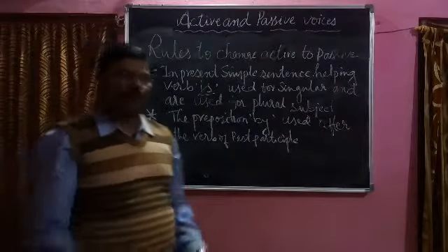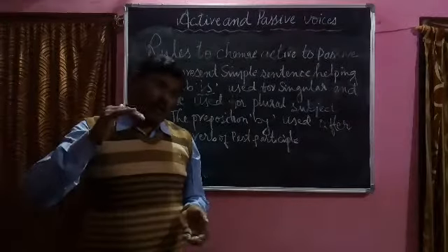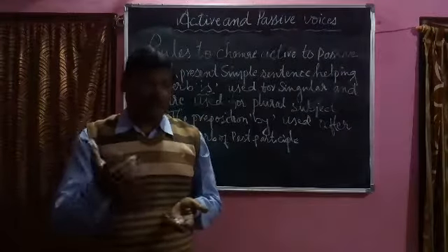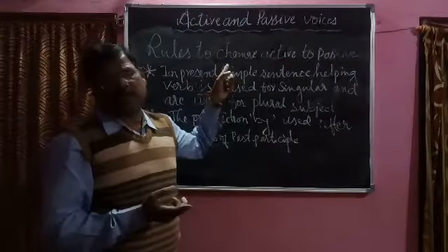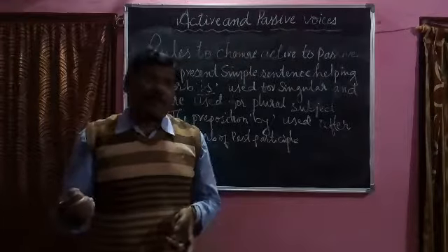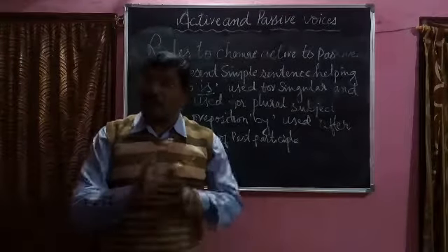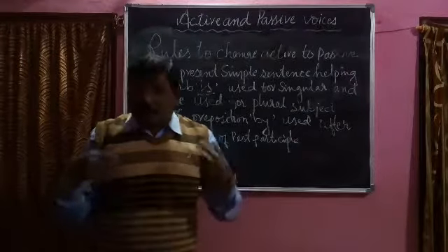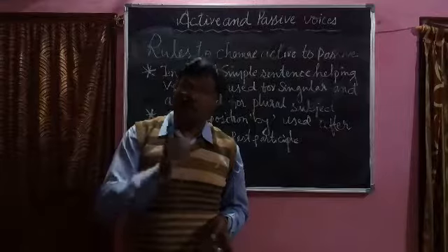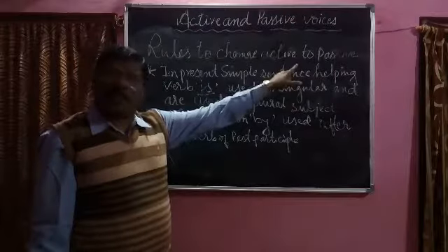So these rules are very important, and some more rules are there. The rules are told according to the tenses. For example, I have told all these rules for simple present, and different types of rules are there. In present continuous there are different rules, and for present perfect also there are different types of rules. These rules are only present simple.